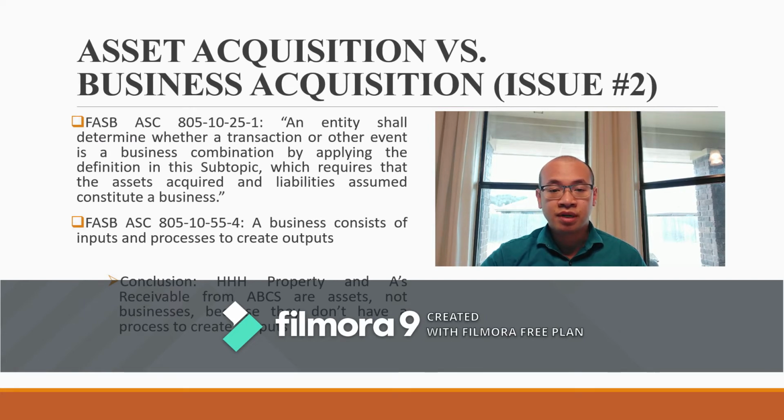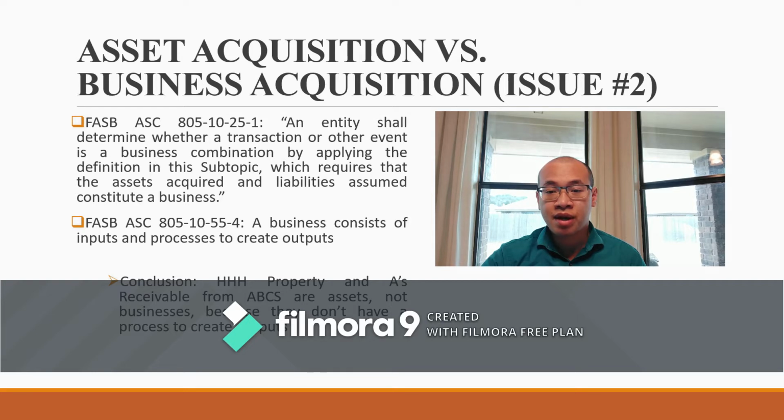To determine whether a transaction is considered a business combination, FASB-ASC paragraph 805-10-55-4 states that a business consists of inputs and processes applied to those inputs that have the ability to create outputs. If a transaction only consists of an asset without any process to turn that asset into outputs, that transaction does not qualify as a business transaction or business combination.